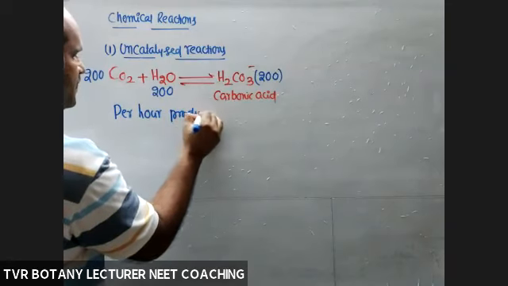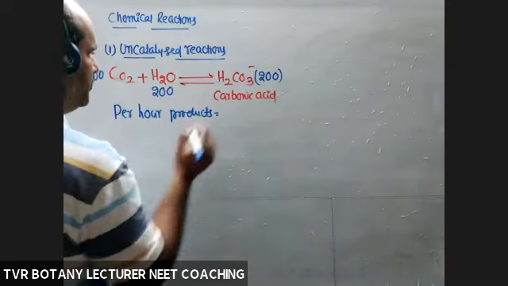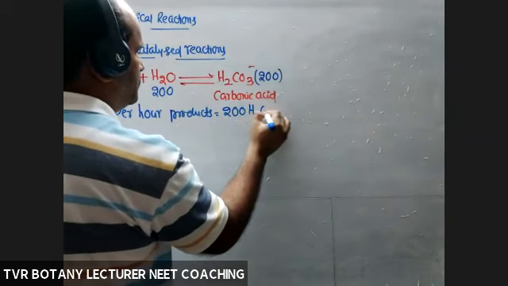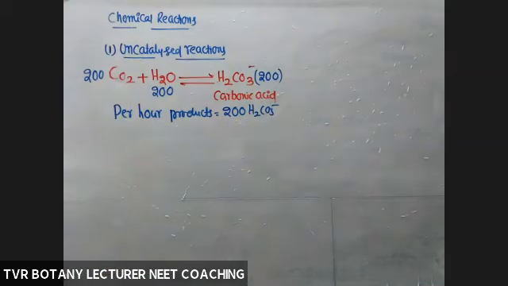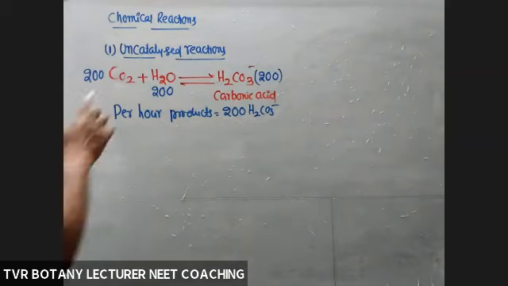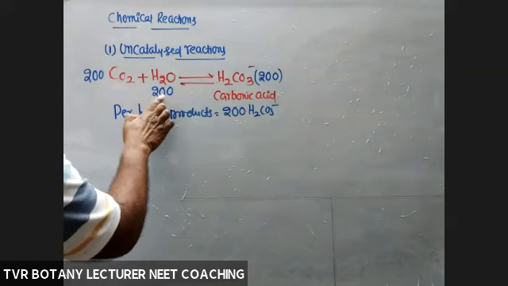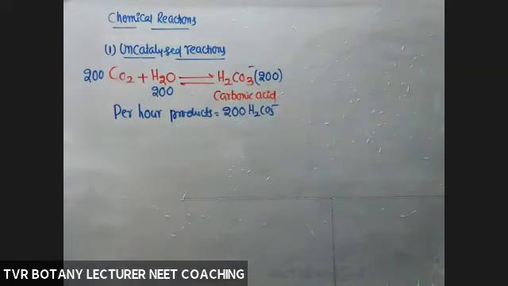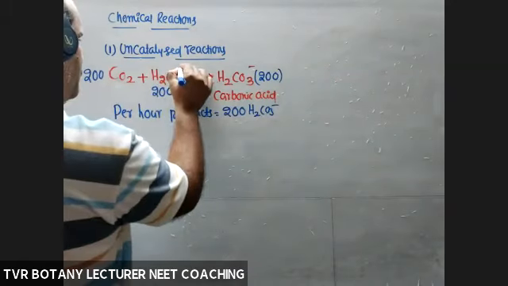How many H2CO3 produced? 200 per hour. So in 1 hour, 200 CO2 reacted with 200 H2O molecules. The product is 200 H2CO3. This is an uncatalyzed reaction, without enzyme.